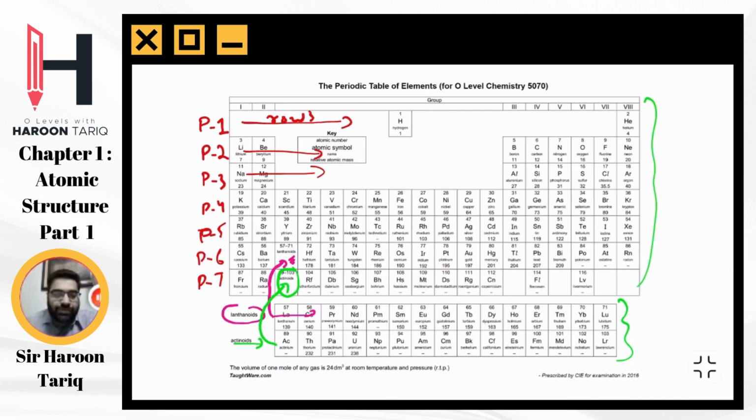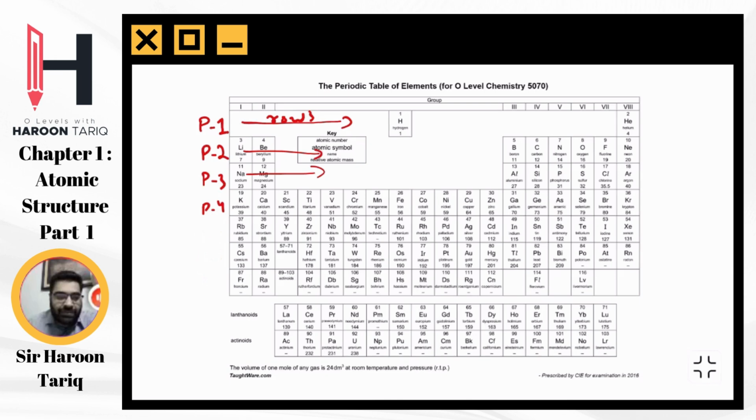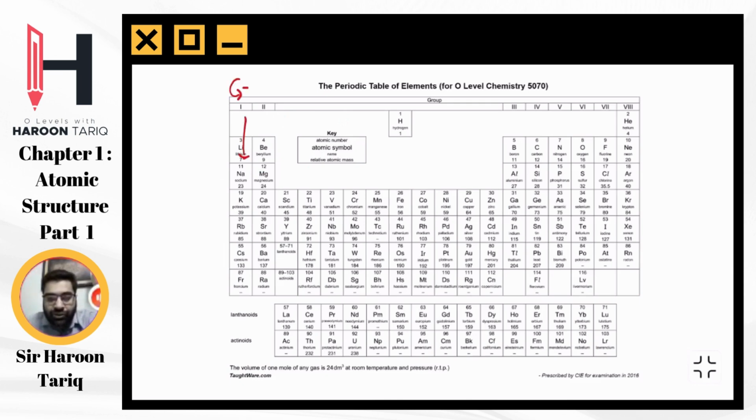Then we have the groups. Groups are vertical lines. This is our group number 1. I'll just write group 1. Group number 2, as you can see here. Group number 3, 4, 5, 6, 7, 8. Periods are rows, groups are columns. We have a total of 8 groups, right?